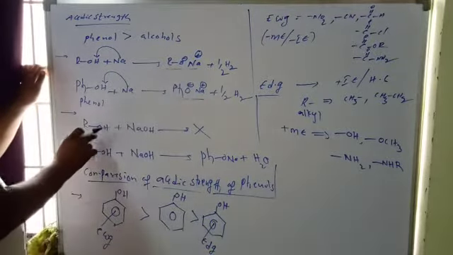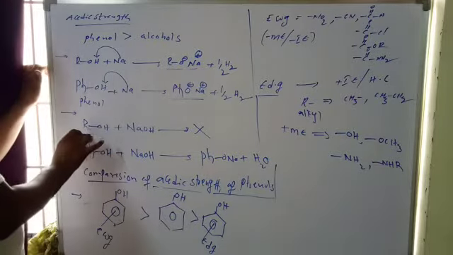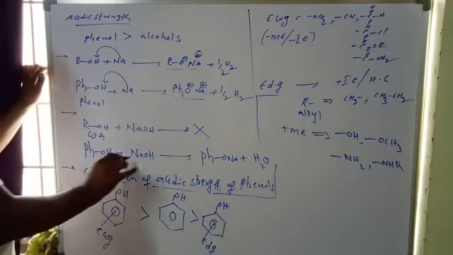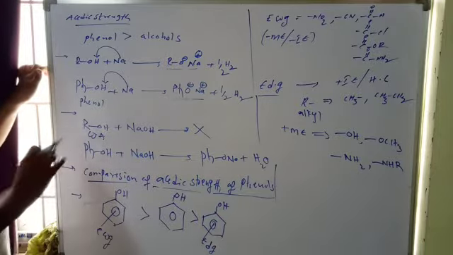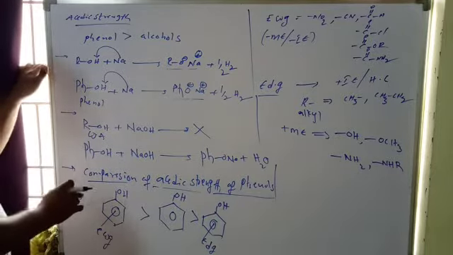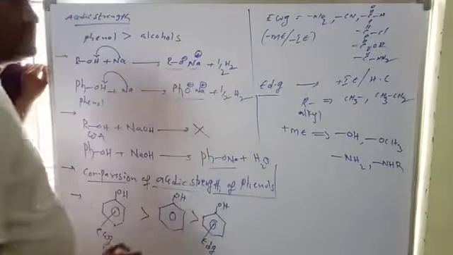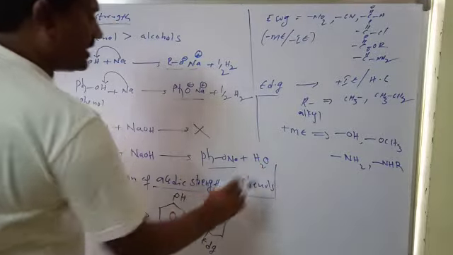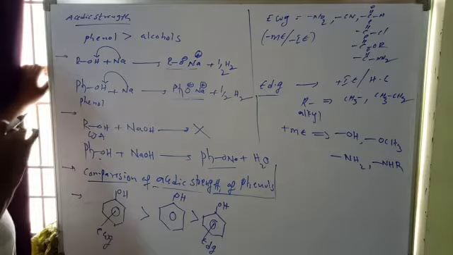Next, alcohols cannot react with bases because alcohols are weak acids. And phenols can react with bases because phenols are more acidic than alcohols. So phenols react with sodium hydroxide and form sodium phenoxide and water. These are acidic. Phenols are more acidic than alcohols.